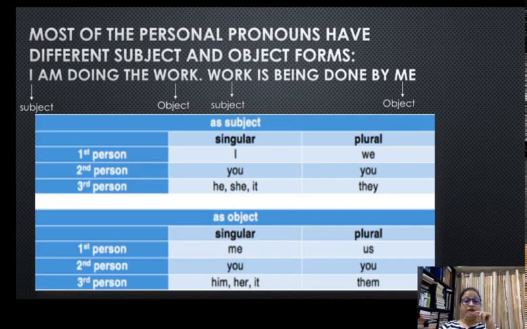So take a look at the sentences. I am doing the work, and the work is being done by me. What is the difference in the two sentences? The meaning of both sentences is the same, but the difference that you see in the structure is, in the first sentence, I, that is the subject, the karta of the action, doing the work, is in first place and work is in the last place.